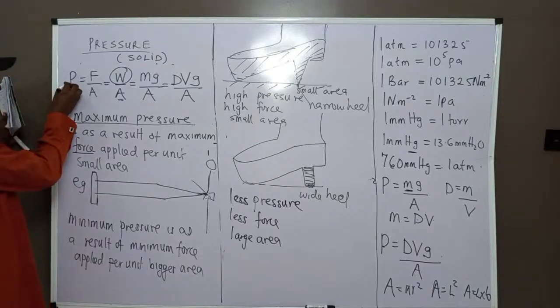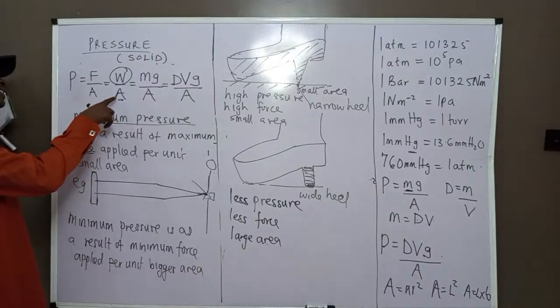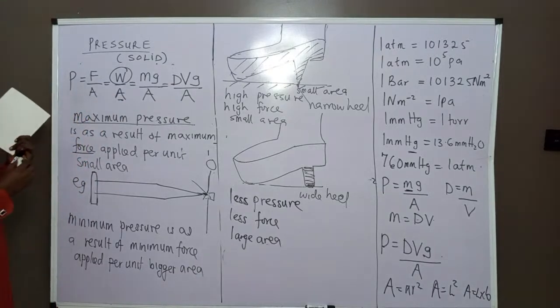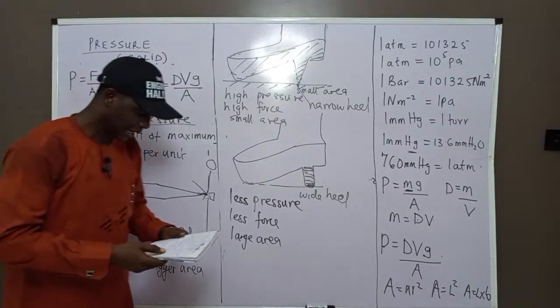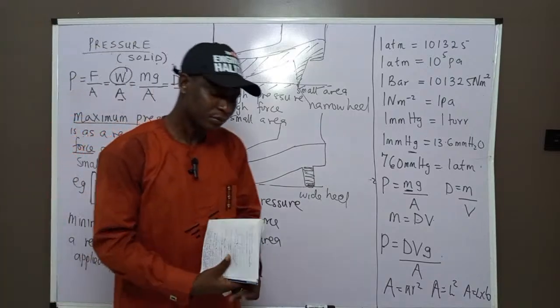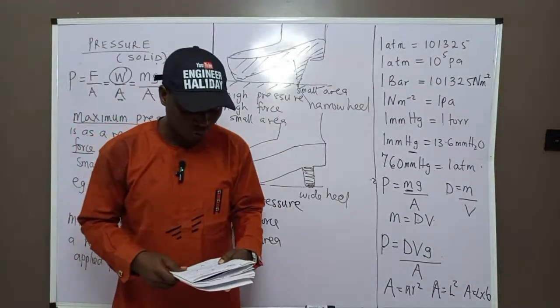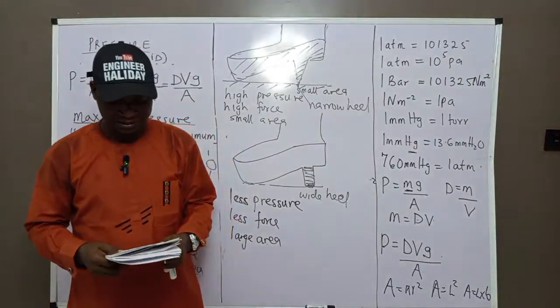So the higher the pressure, the smaller the area. And the larger the area, the smaller the pressure. Please take note of that. Very, very important. Most of the times, the weight is always kept constant. I'll just give you an example of that. So we have answered that question. It's a very vital question which many of you should understand.